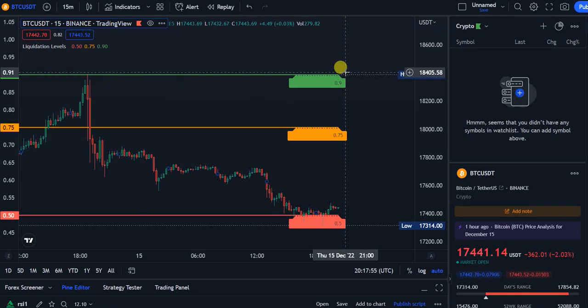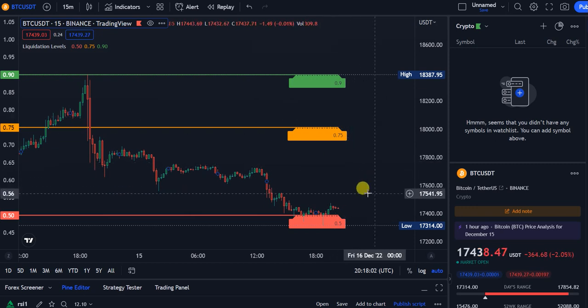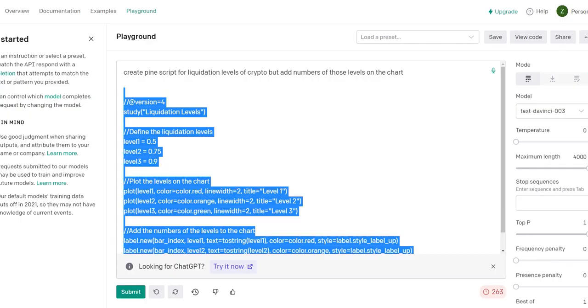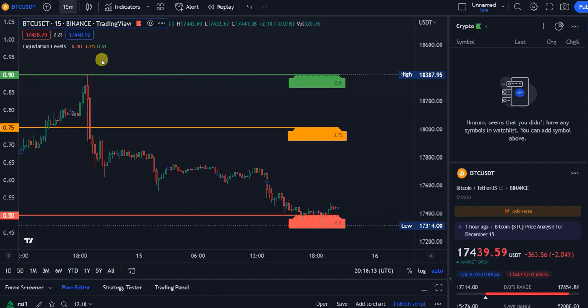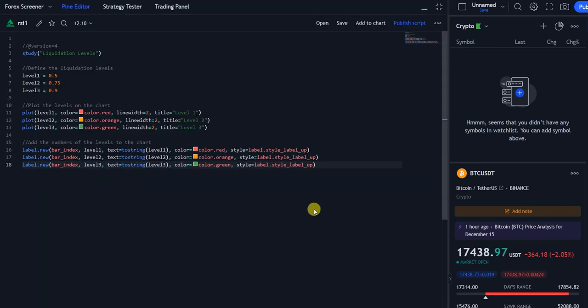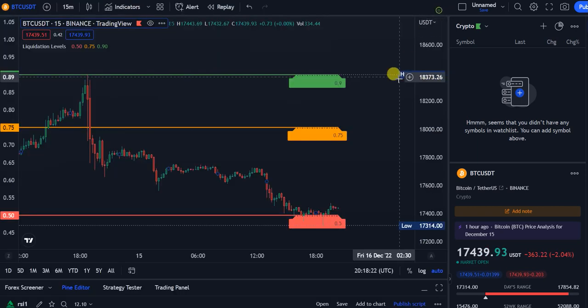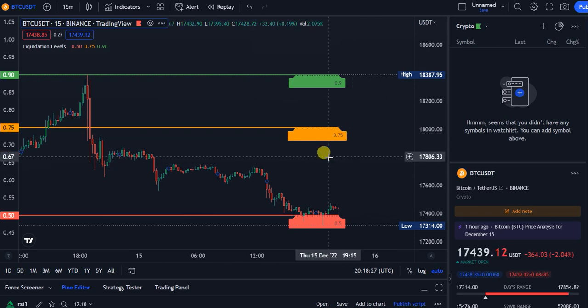ChatGPT told us to go long on Bitcoin right now because everyone and their mother, father, grandparents got liquidated at this level. This is freaking huge. How did we do that? We just used some code. We asked ChatGPT, what is this code? We implemented the code using Pine editor right here, which I will give you in the description below. And then we know where to buy, what to buy, when to sell, and all that good stuff.